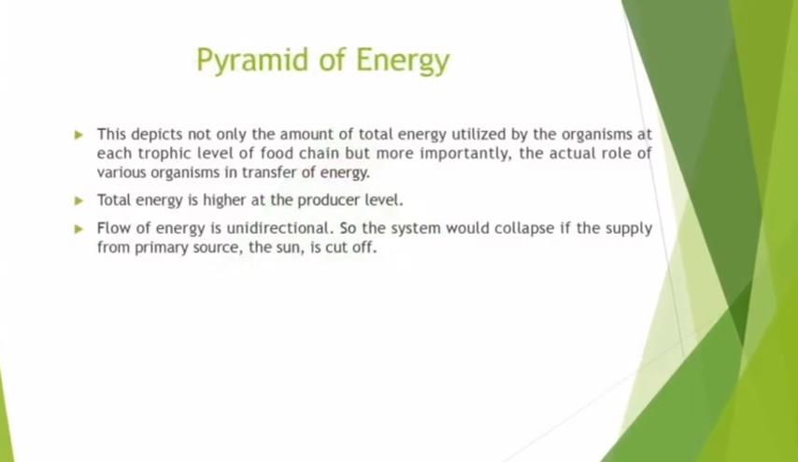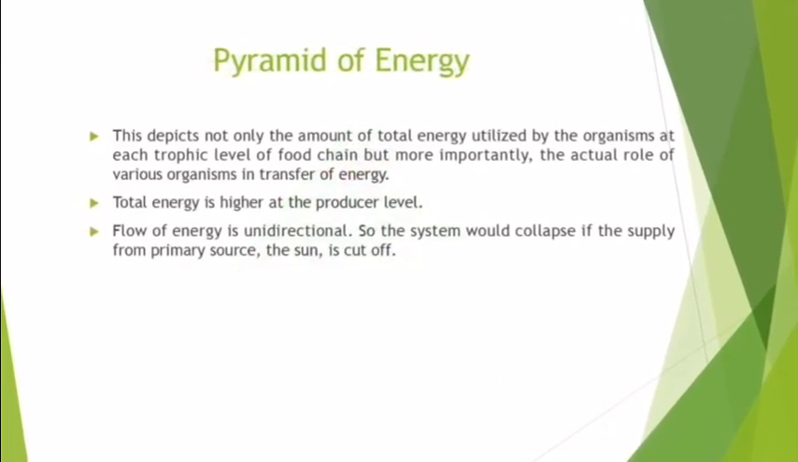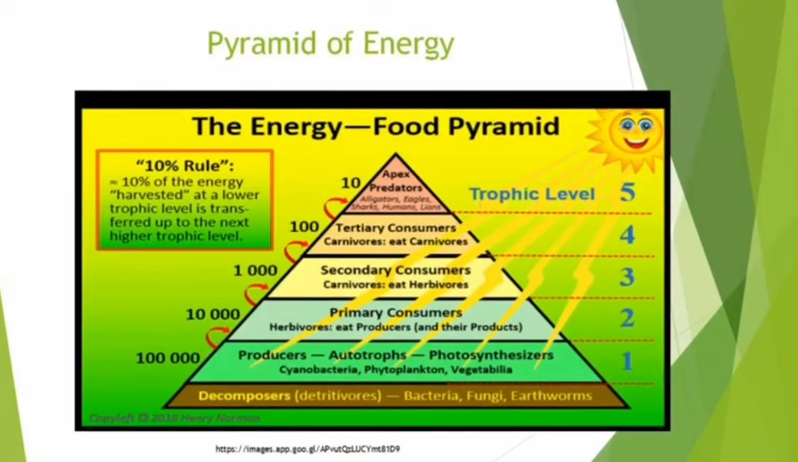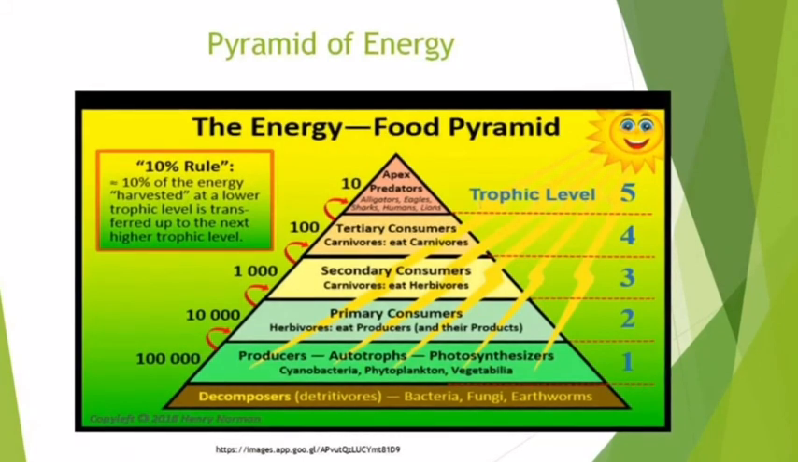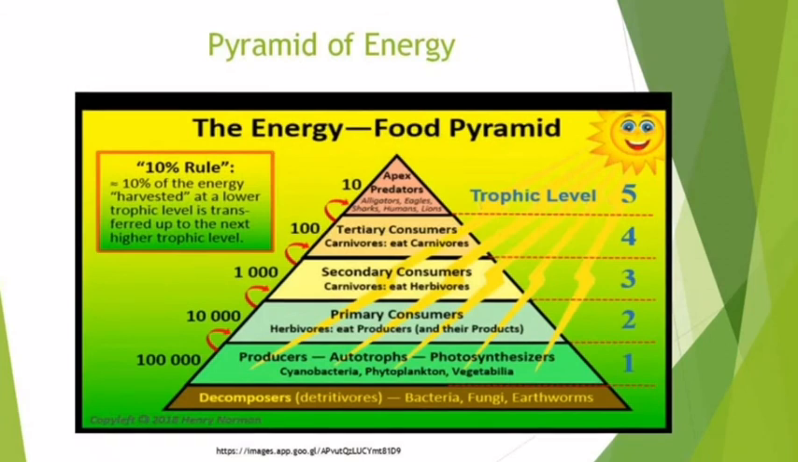Pyramid of energy. This depicts not only the total energy utilized by the organisms at each trophic level of the food chain, but most importantly, it represents the actual role of various organisms in the transfer of energy. Total energy is higher at the producer level. Flow of energy is unidirectional, so the system could collapse if the supply from the primary source, that is the sun, is cut off.